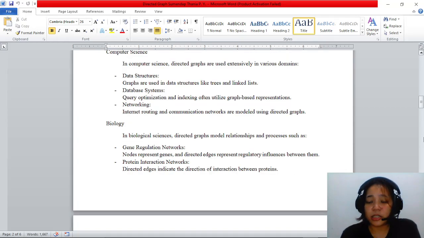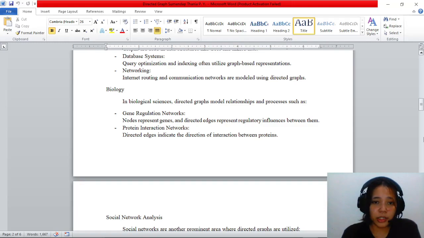In biology, directed graphs model relationships and processes such as gene regulation networks, where nodes represent genes and directed edges represent the regulatory influence between them, and protein interaction networks, where directed edges indicate the direction of interaction between proteins.